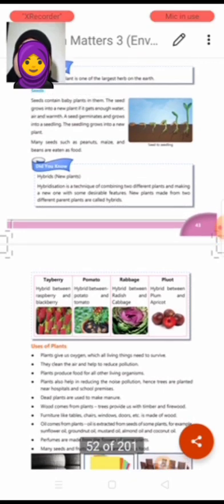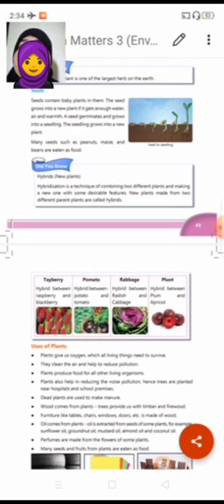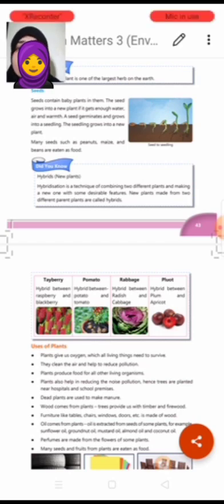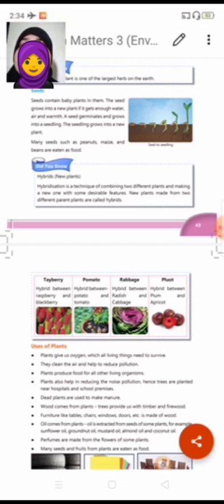Now, what are seeds? We all know seeds contain a baby plant in them. If you sow the seeds, we will get the same kind of plant, right? So therefore the seed contains a baby plant in it. The seed grows into a new plant when it gets enough water, air and warmth.